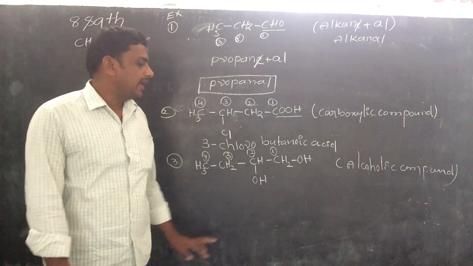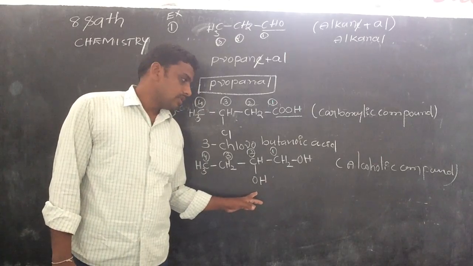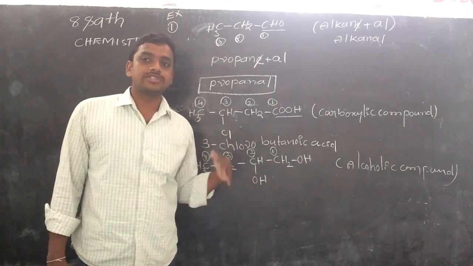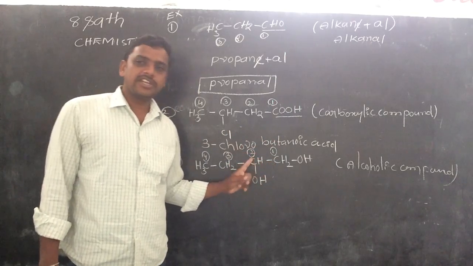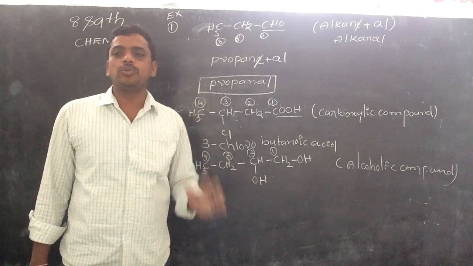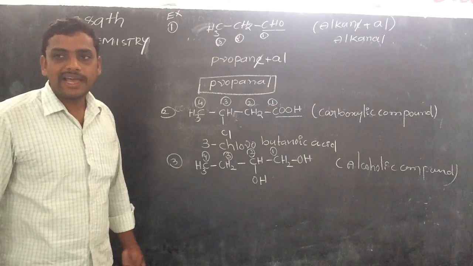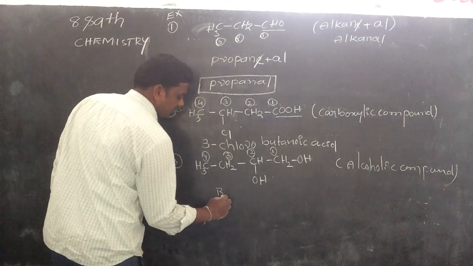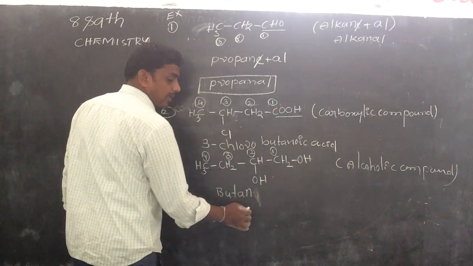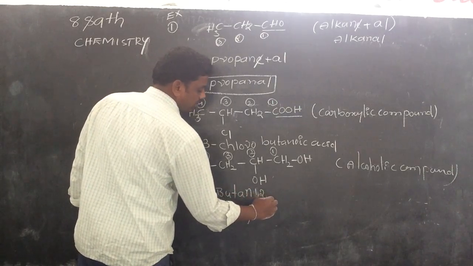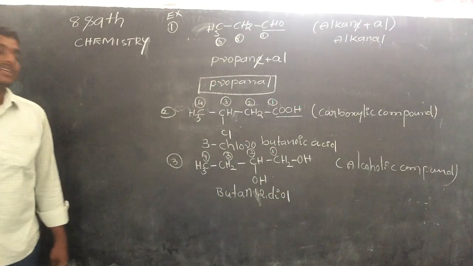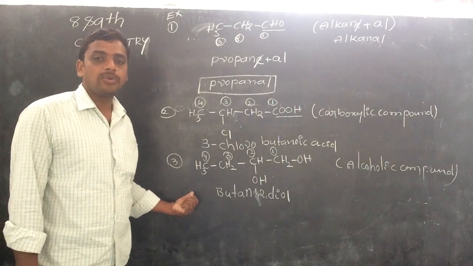Next, the functional group is alcohol. How many are there? Two. So diol. On which positions? First and second. Butane-1,2-diol. I write the name: the E of butane is substituted by 1,2-diol. That is the name of the given compound.